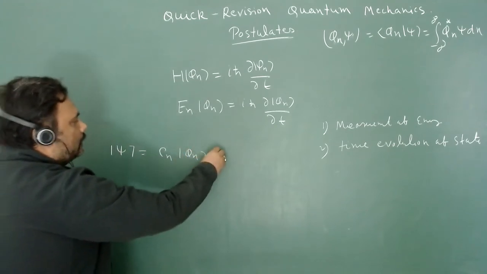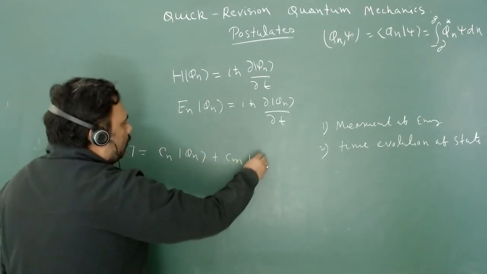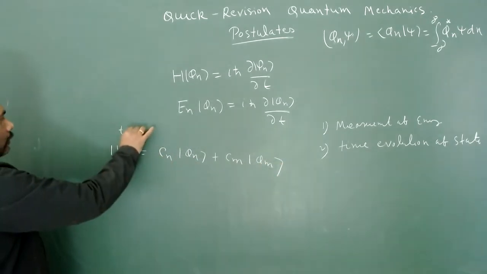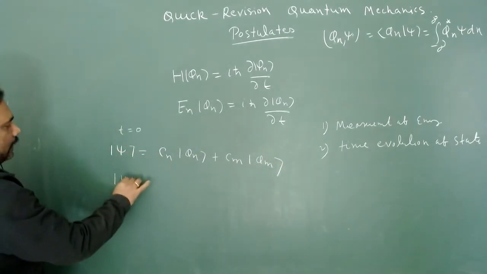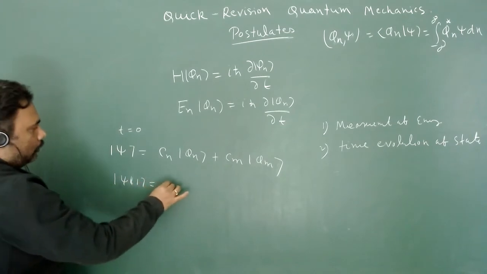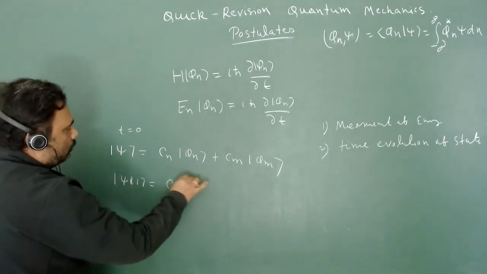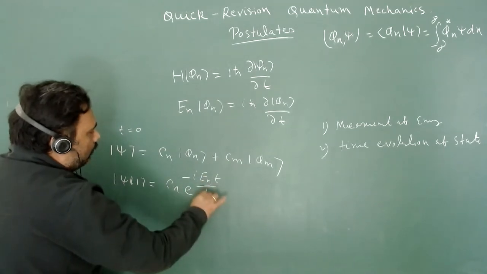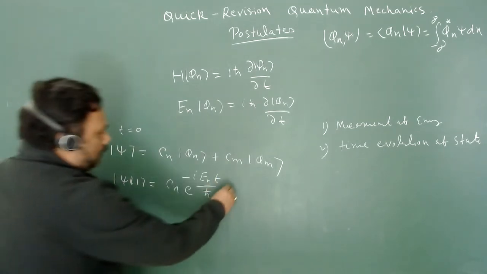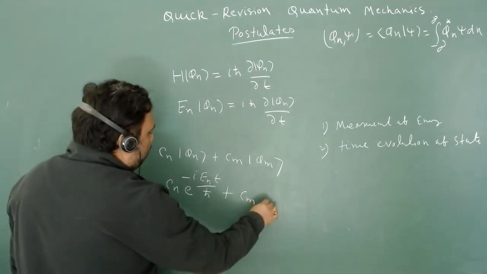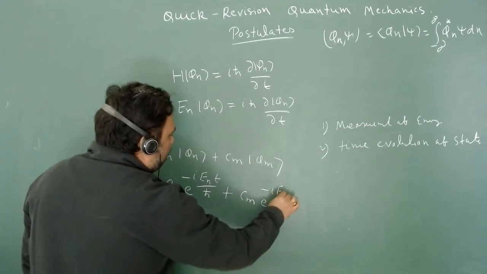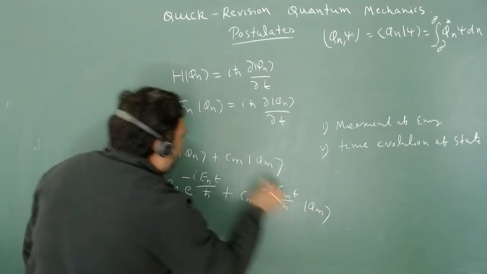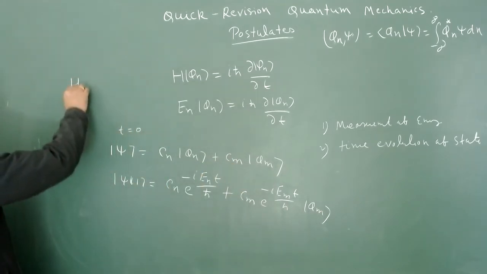I assume this is an energy eigenstate, something like this. Then this is at t equal to 0. Then at t equal to t, you should know that this number is going to change, e to the power minus iEnt upon h cut, and En is the energy eigenvalue. Similarly you can go Cm e to the power minus iEmt upon h cut phi m. And what is En and Em?